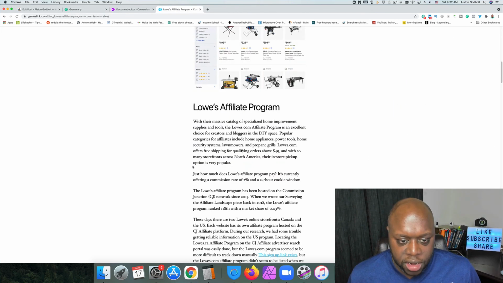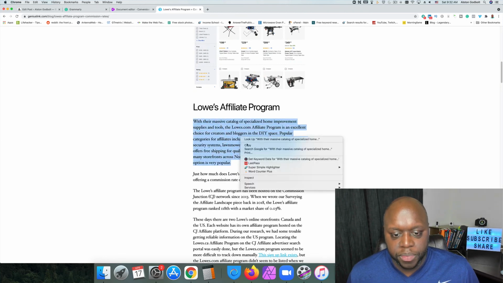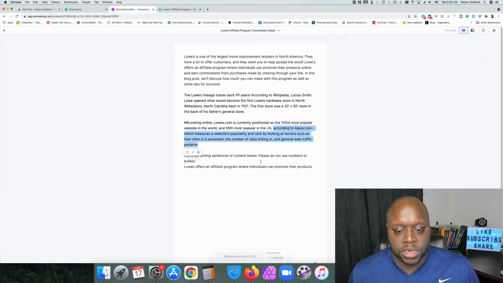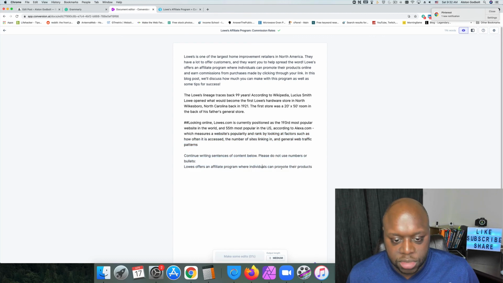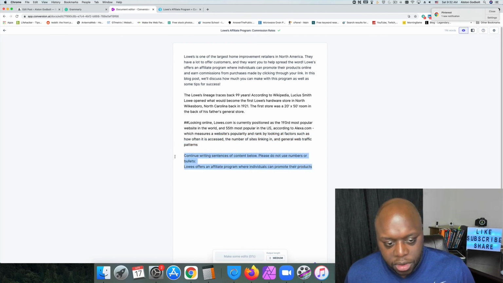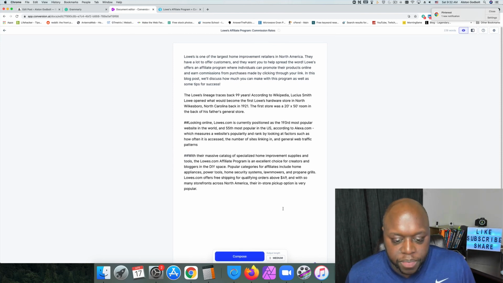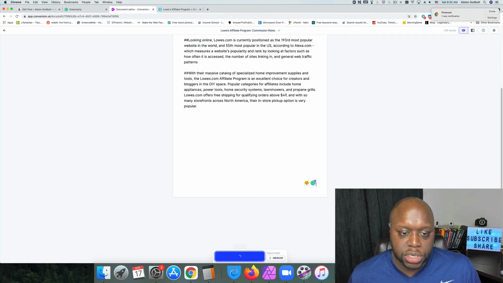If we continue on here, I'm just going to copy this entire paragraph and paste it in here. Now, the reason why I'm doing that is because I'm trying to force it to plagiarize some information. So I'm just going to delete this right here, add that double pound sign, paste this right in, and then click on compose yet again.